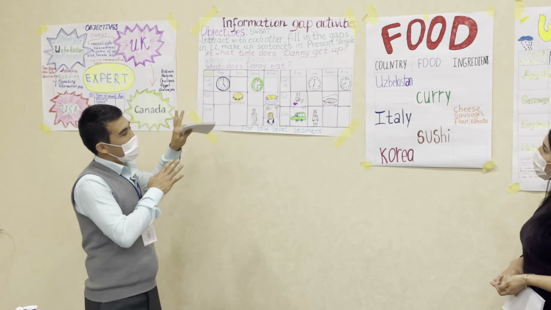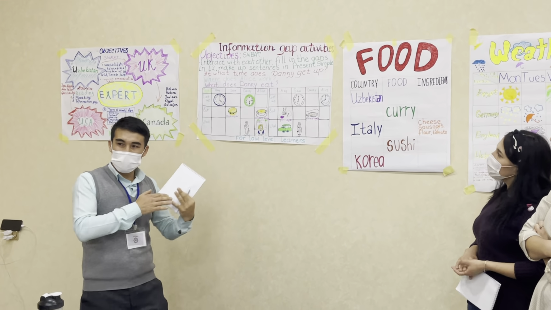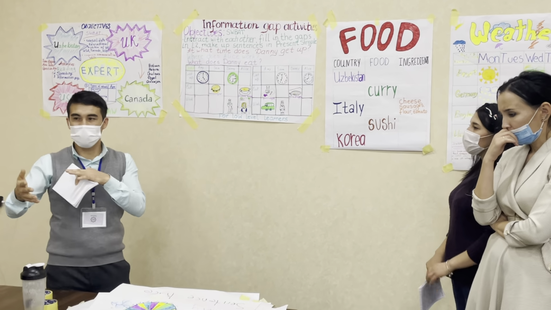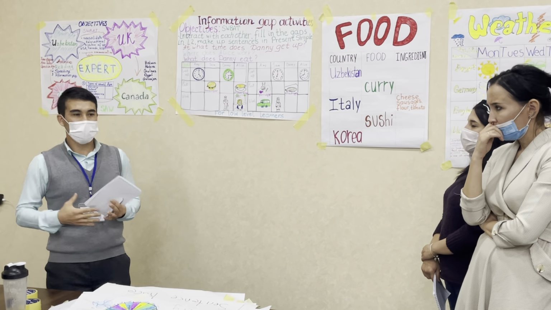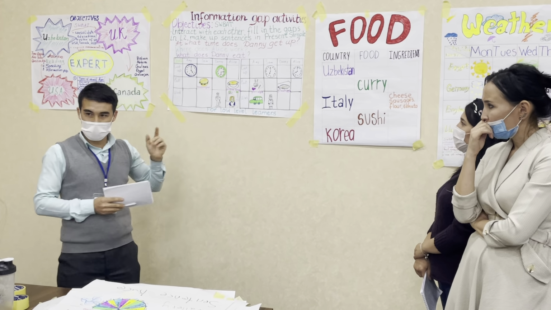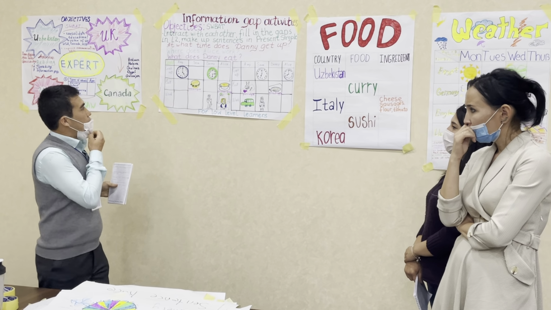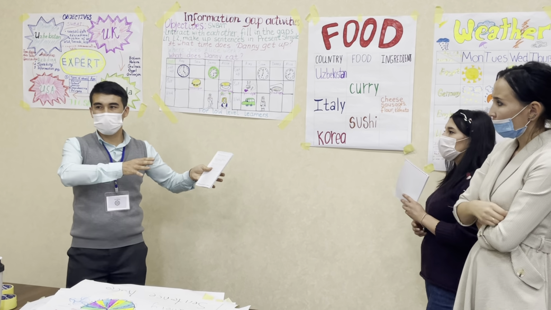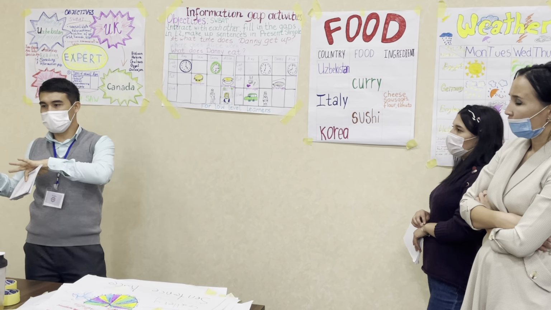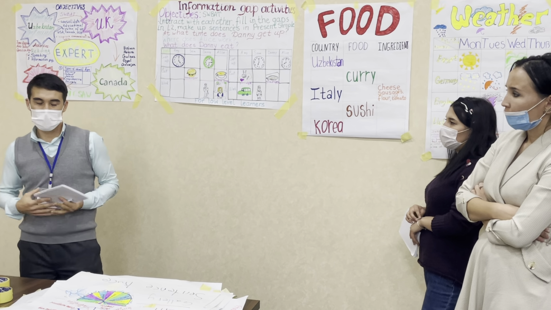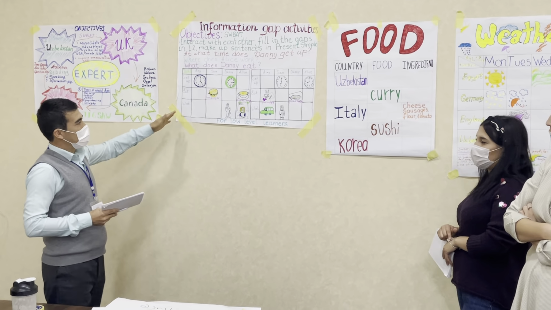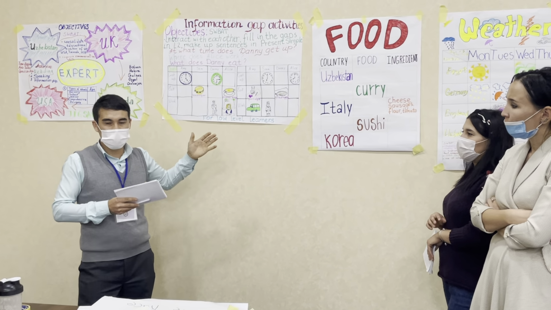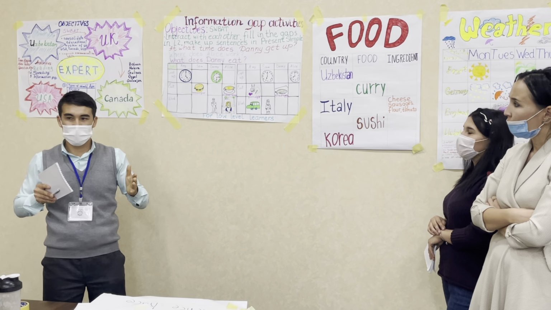Why do I like it the most? Because information gap activities can be suitable for auditory learners because they listen to their partners, and for visual learners because there are a lot of pictures. It's best if you use it as group work. Half of the group ask questions and half of the group ask other questions. The main aim of this activity is that each group or each pair has information which the other half needs.